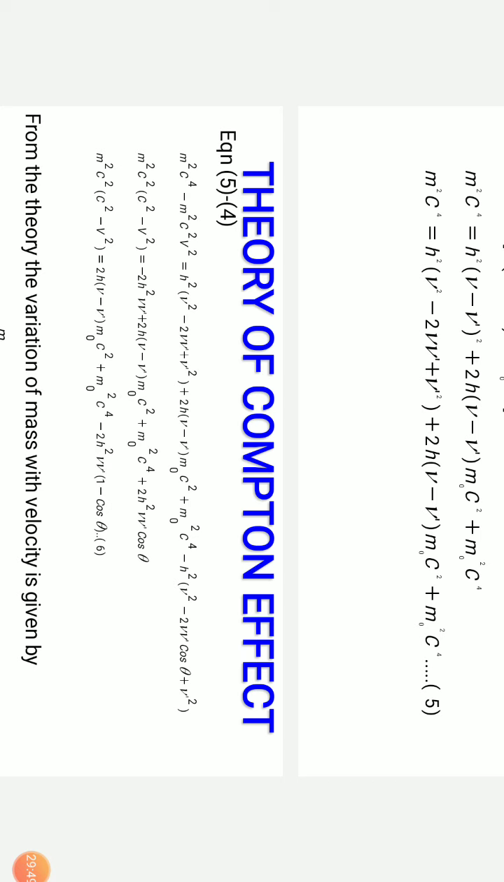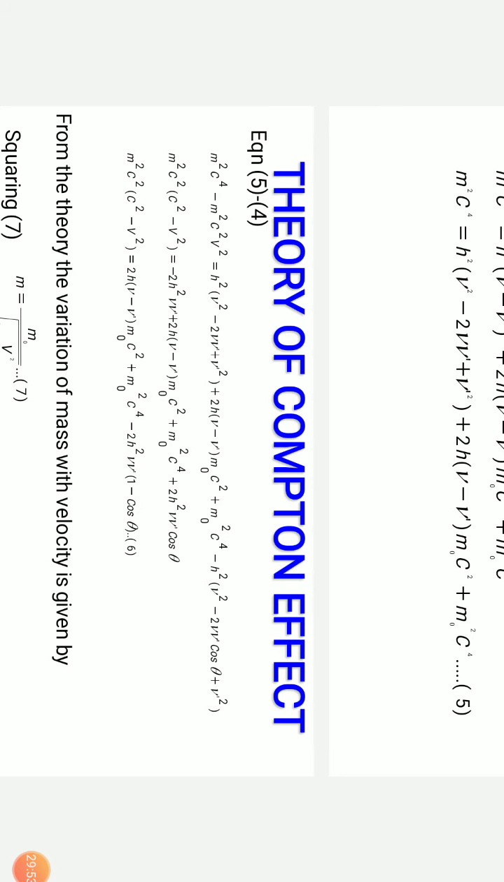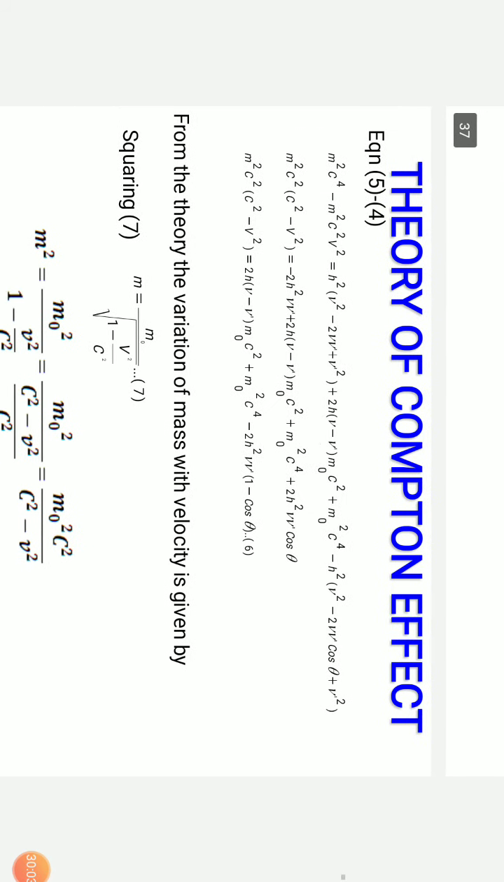Why minus 2h square nu dash? Because we are going to simply solve it. When we simply solve it, this is what we are going to get. Finally, we get m square v square into c square minus v square equals 2h square into (nu minus nu dash) m naught c square plus m naught square c power 4 minus 2h square nu dash into (1 minus cos theta).